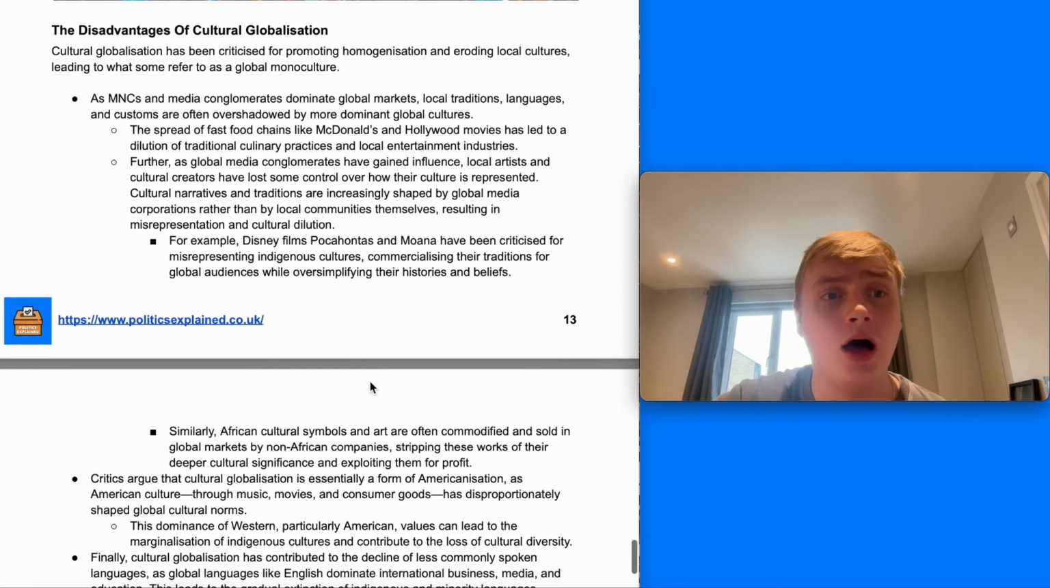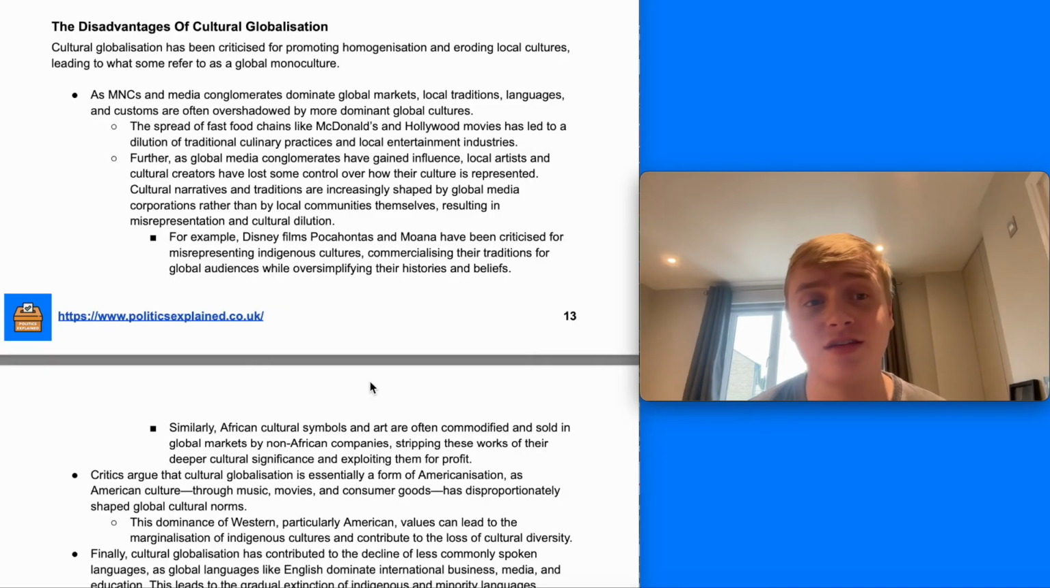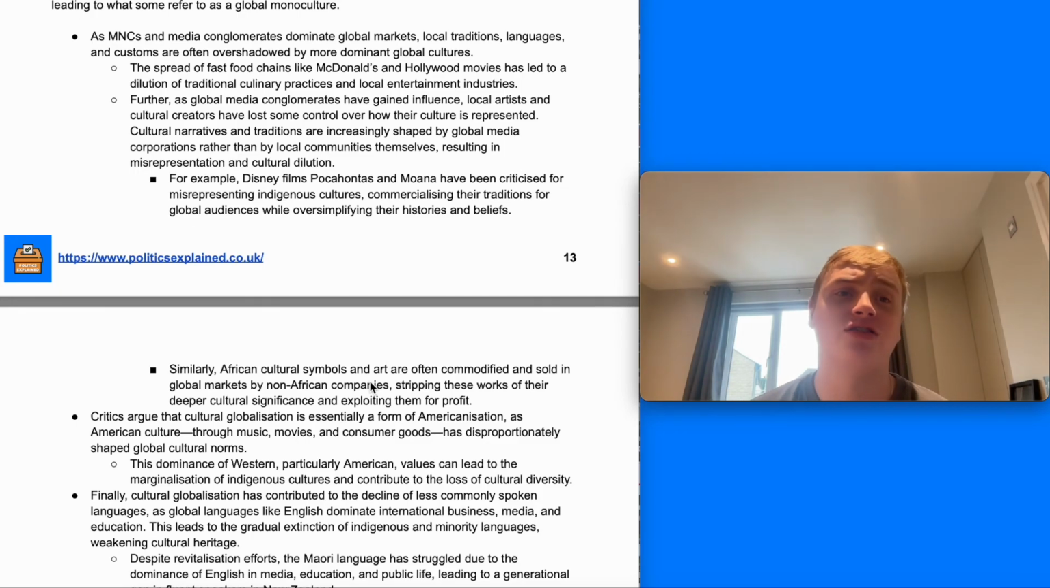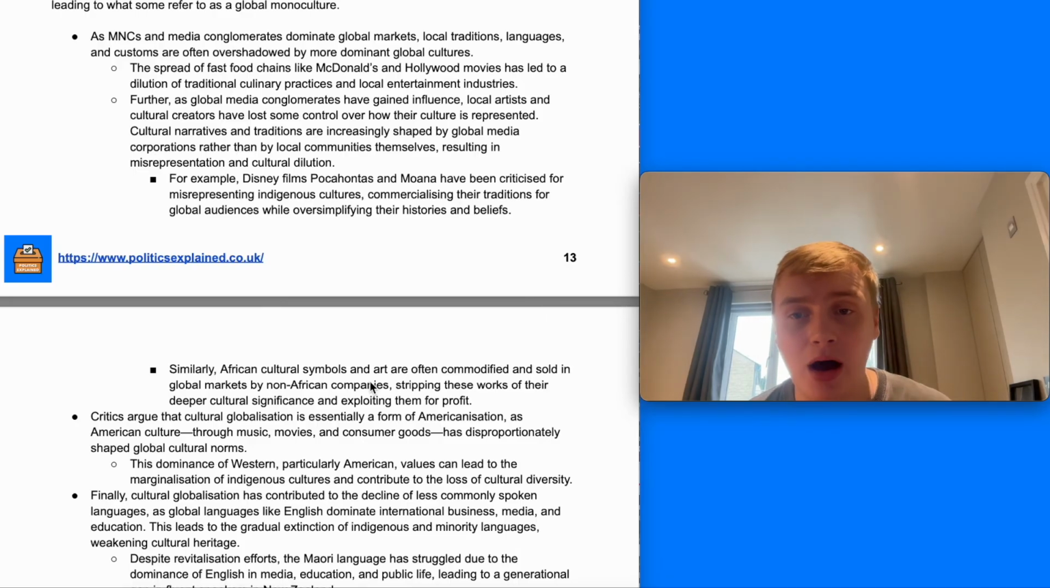On the other hand, cultural globalization can be argued to actually have far more disadvantages than advantages, as it's been criticised for promoting homogenization and eroding local cultures, leading to what some refer to as a global monoculture, where there's very little diversity. So as multinational corporations and media conglomerates such as Disney and Netflix dominate global markets, it can be argued that they've undermined and overshadowed local traditions and languages. So the spread of fast food chains like McDonald's and Hollywood films has led to a dilution of traditional culinary practices and local entertainment industries.